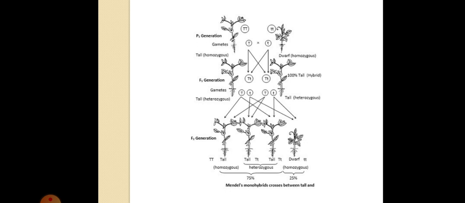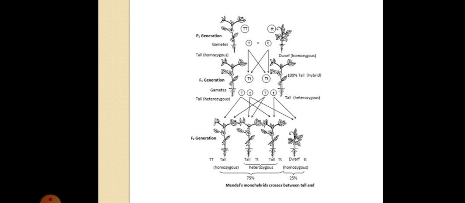So this is exactly what Mendel did. In this diagram, you can see at first it is written P1 generation. P1 generation refers to the parent generation. From the parent generation, capital T and capital T is there and small t is there. So the gametes here will be capital T and small t.